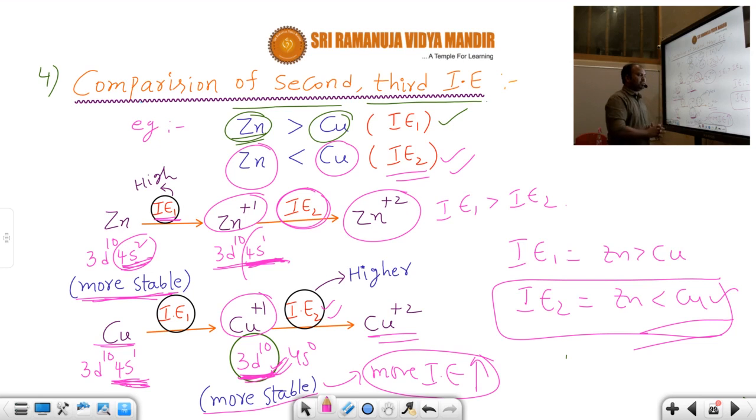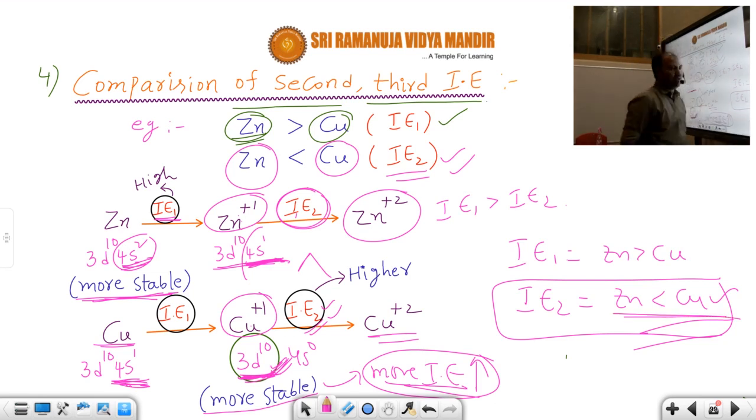So copper has a fully filled structure, zinc has a half filled structure. Which has the more stable structure? The fully filled structure of copper is more stable, that's why it has more ionization energy. So for zinc plus 1 and copper plus 1, if you take the second ionization energy values, which has more ionization energy? Obviously copper.